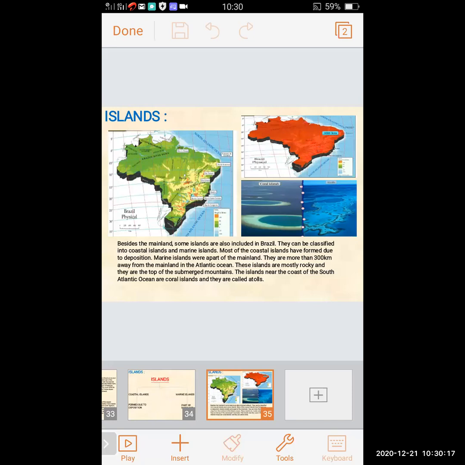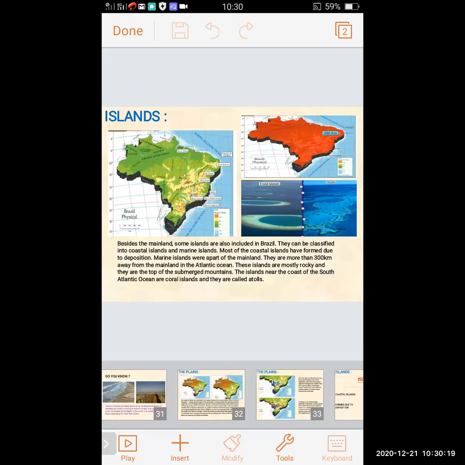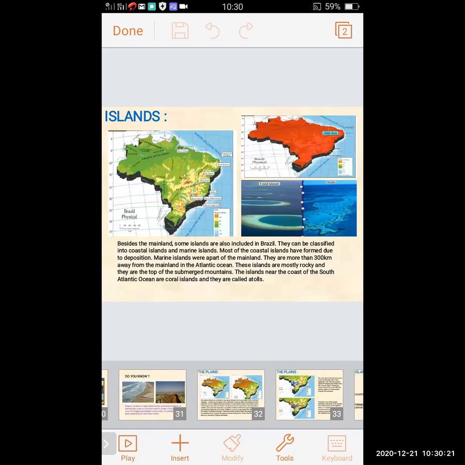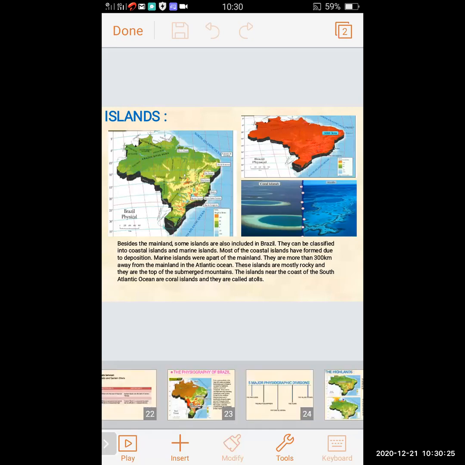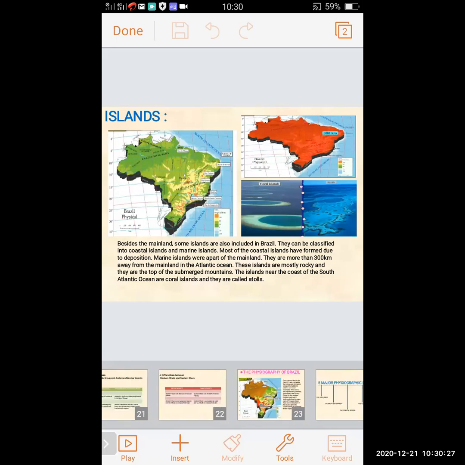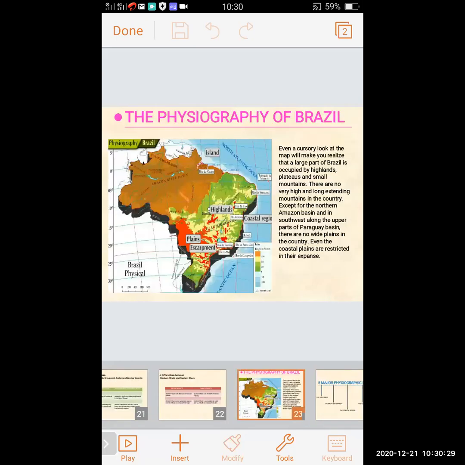So in this way, we have learned about the physiography of Brazil. We have learned about the highland, the escarpment, coastal region, plains, and island. From this, we can come to know that Brazil is occupied in large part by highlands, plateaus, and small mountains.